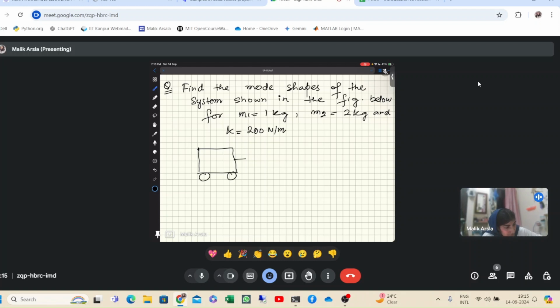I think it is similar to problem 4, the diagram. Yeah, m1, m2, and it is k, and this is x2(t), and its response is x1. Okay, so you have to find the mode shape of the system.